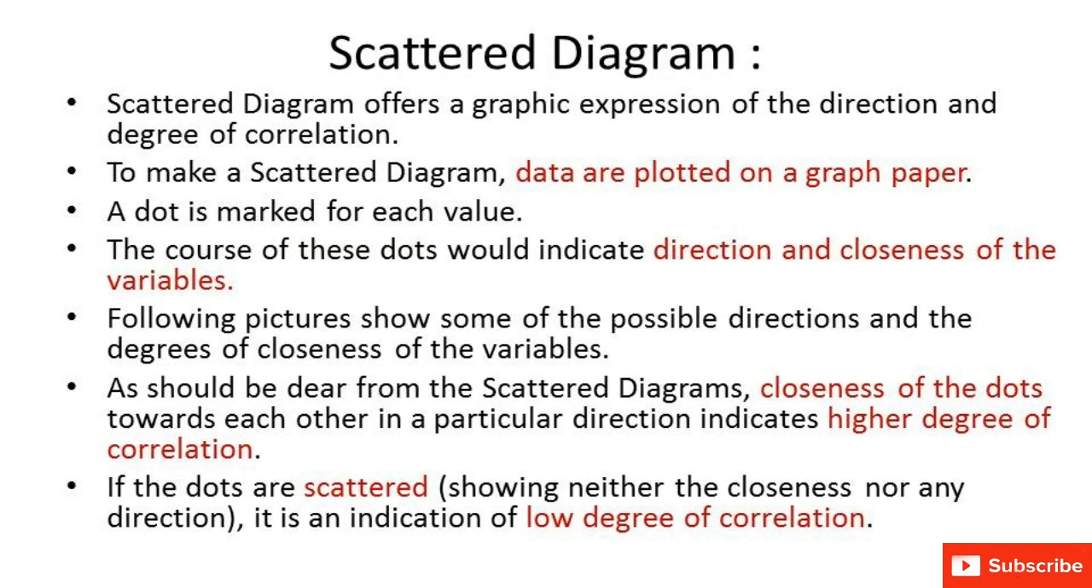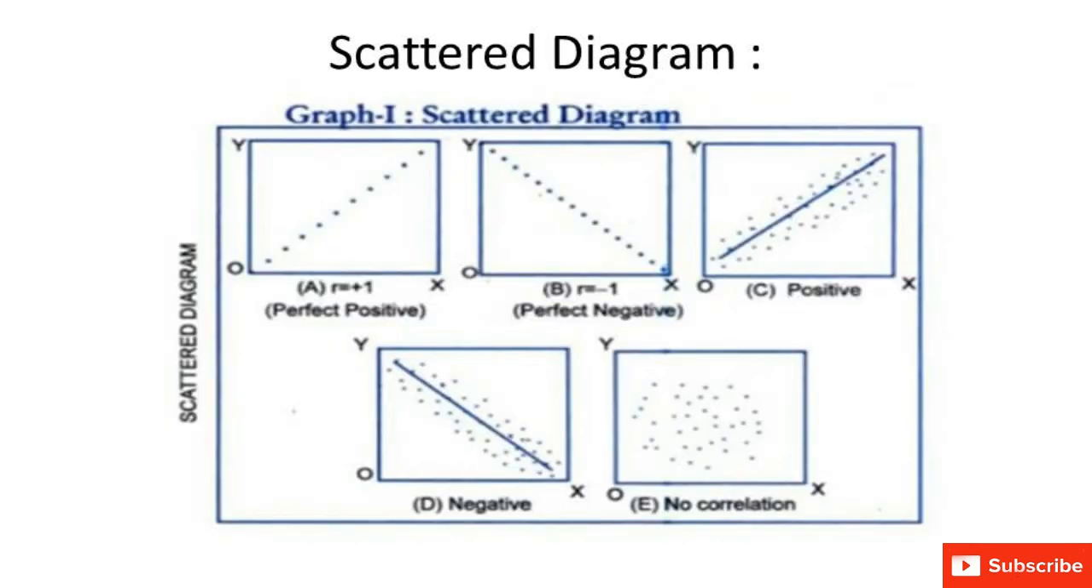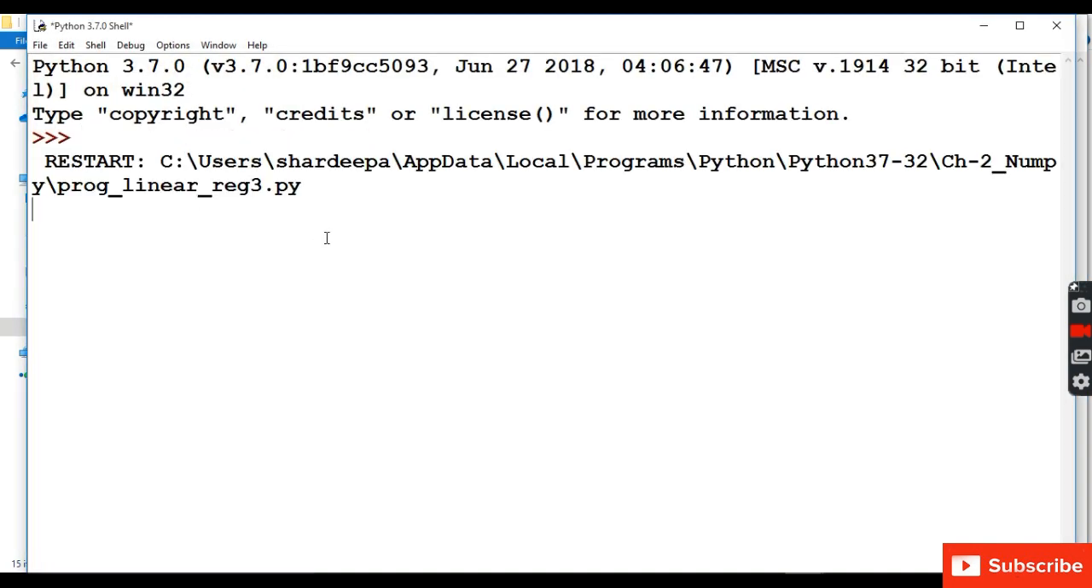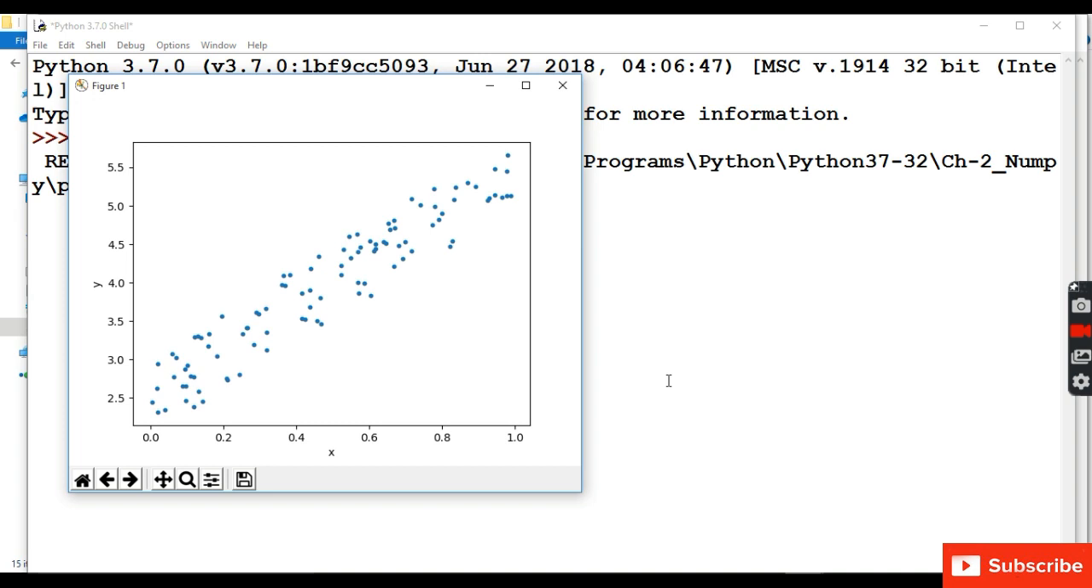Next topic is scatter diagram. Scatter diagram offers a graphic expression of the direction and the degree of correlation. To make a scatter diagram, the data are plotted on graph paper. A dot is marked for each value. The closeness of the dots towards each other in a particular direction indicates a higher degree of correlation. If the dots are scattered, then it indicates a low degree of correlation.